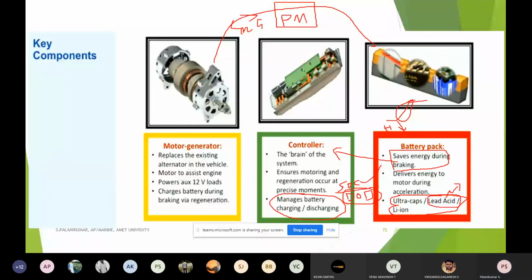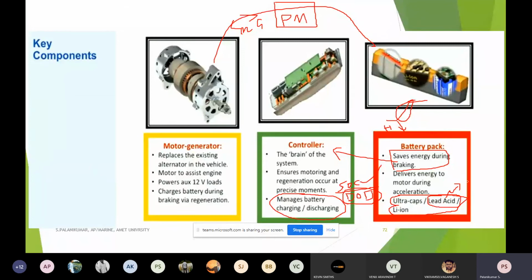Now, lead acid is nowhere advised, because in other aspects, the controller, generator and so on, we are identifying and sizing.